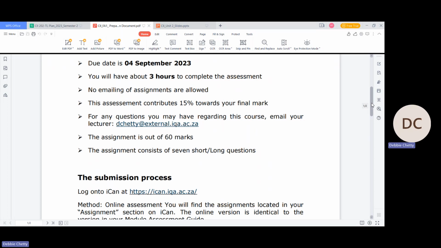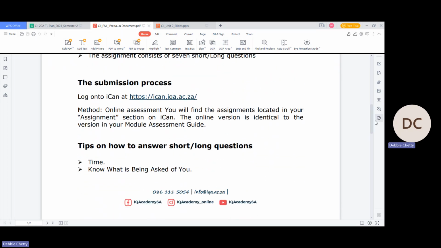As for the submission process, the method is that you log on to ICANN first, right? Online assessment. You'll find the assignments located in your assignment section on ICANN. As you open your course page, you scroll down to assignment and click on it, and you'll find the formative one online, on the 4th of September.